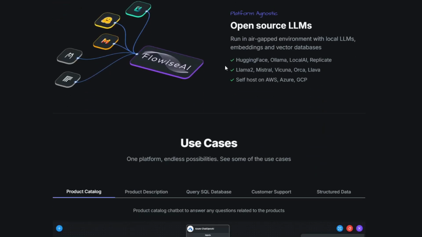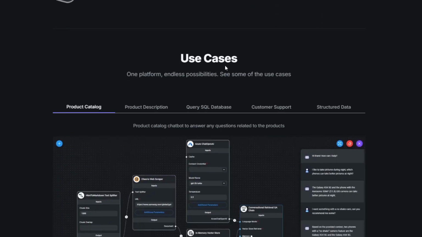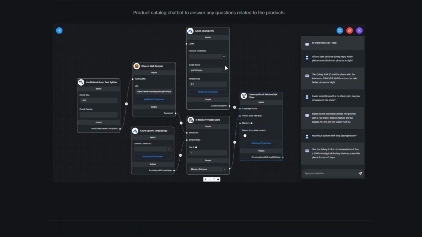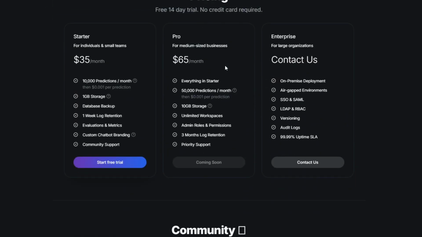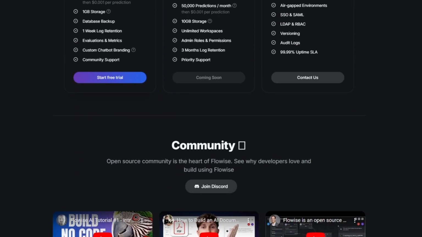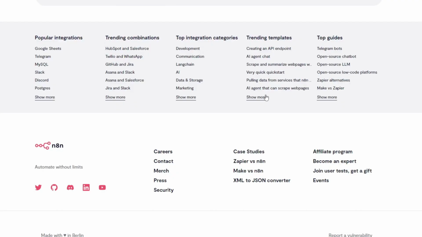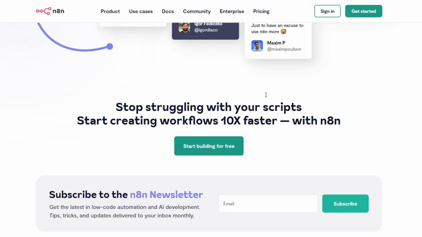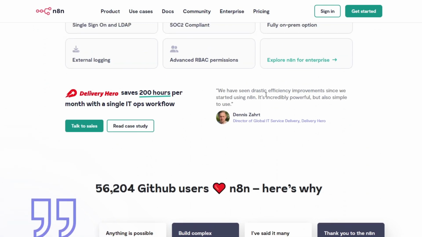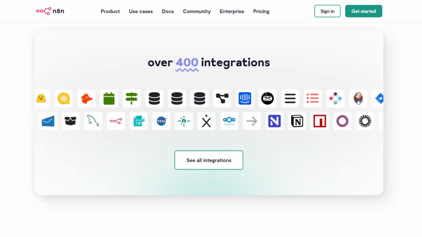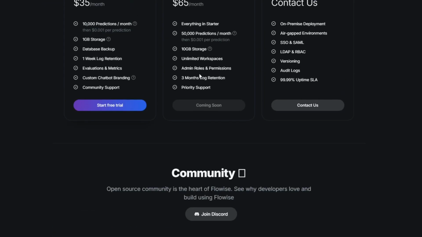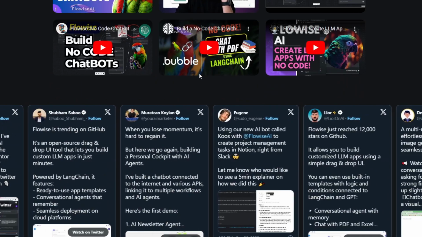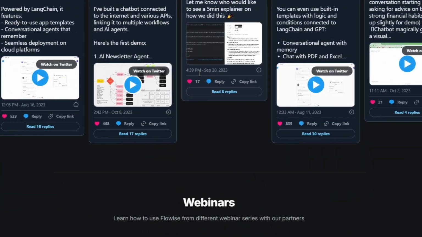Now, let's talk about their key differences. For the use case, N8n excels in general automation across apps, while Flowise specializes in creating workflows involving AI and natural language processing. For complexity, N8n offers a simple learning curve, while Flowise is more niche and better suited for AI-savvy users. Now, for customization, both tools are customizable, but Flowise shines when AI functionality is the priority.